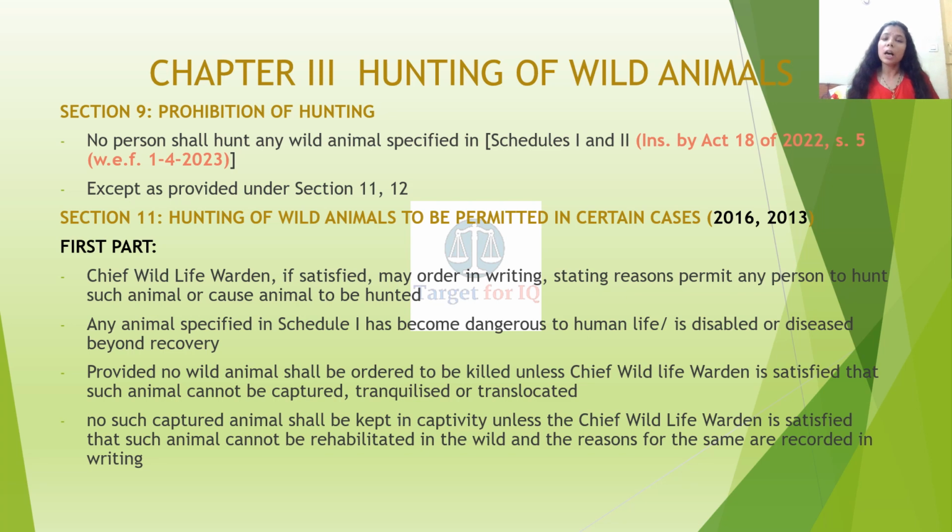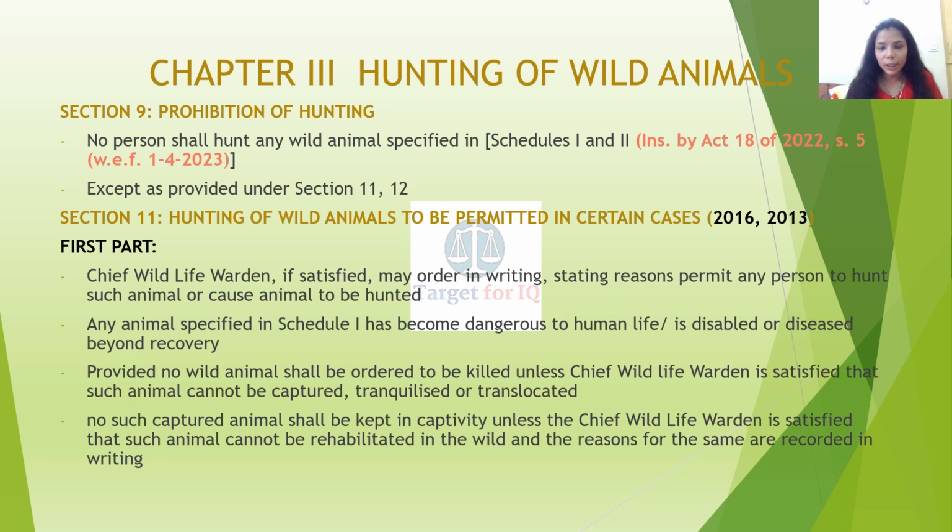Chapter 3, Hunting of Wild Animals. This is the most important chapter of this act, and all the sections included in this chapter are important from the point of view of examination as well as general understanding. Section 9, in general, prohibits hunting. No person shall hunt any animal specified in Schedule 1 and Schedule 2. Exceptions have been provided under section 11 and section 12.